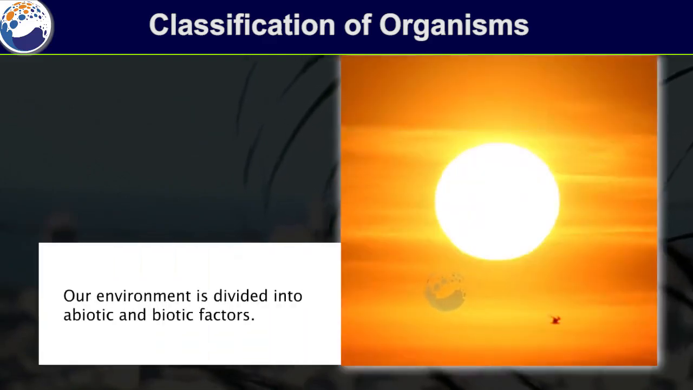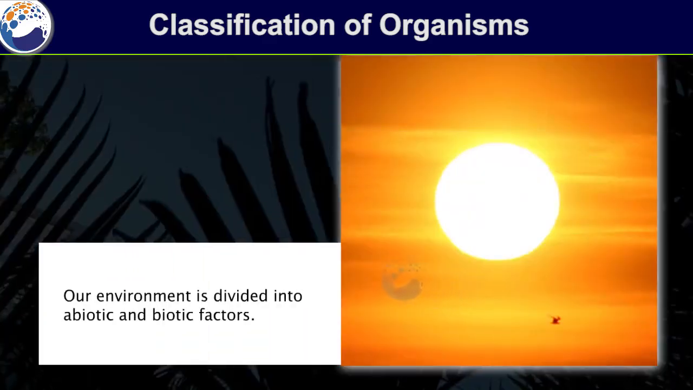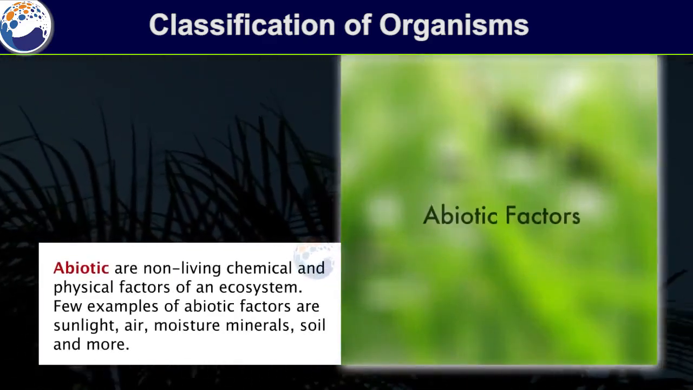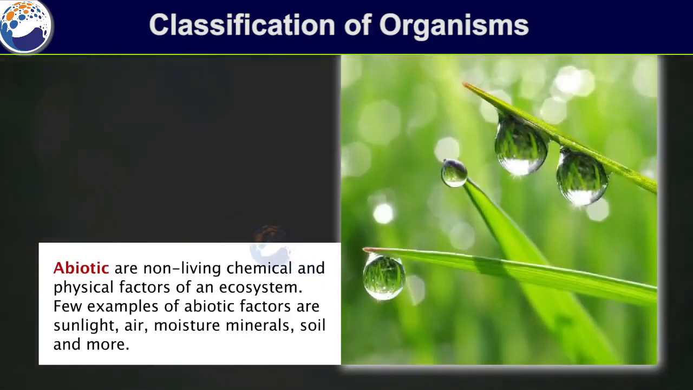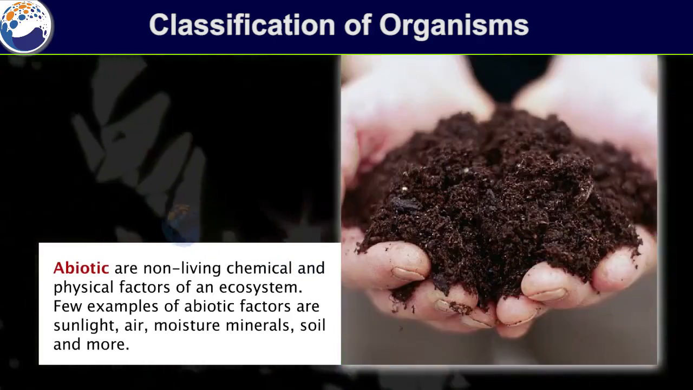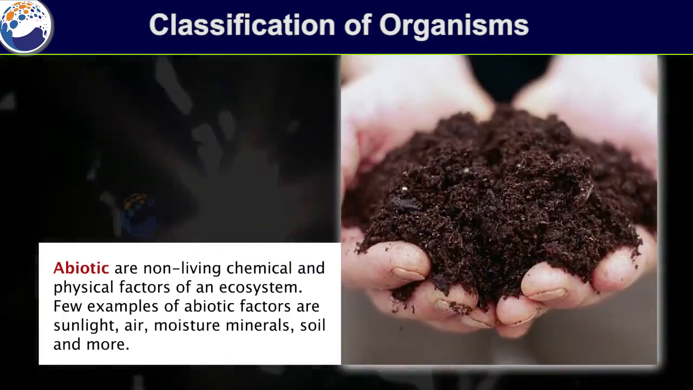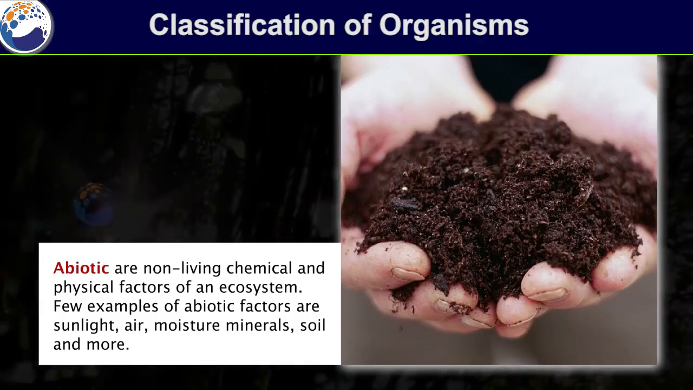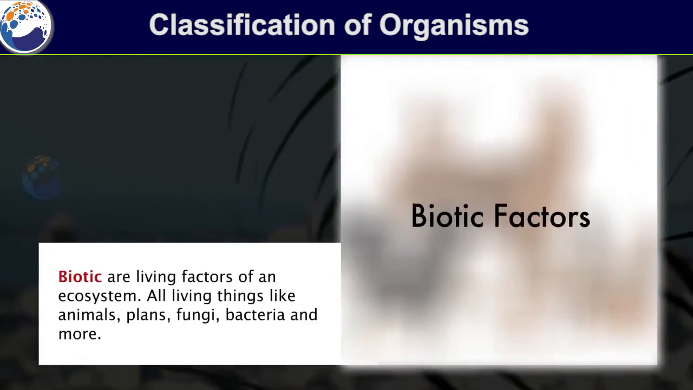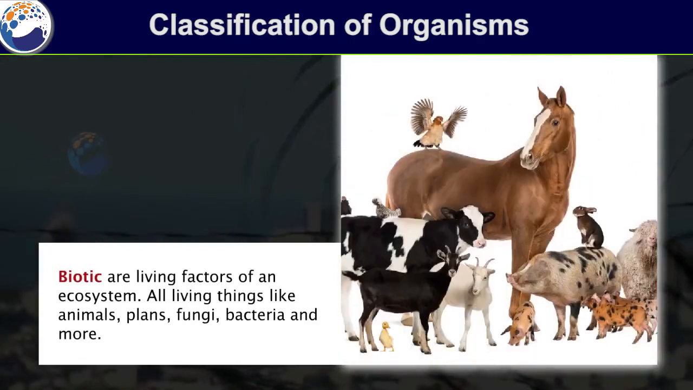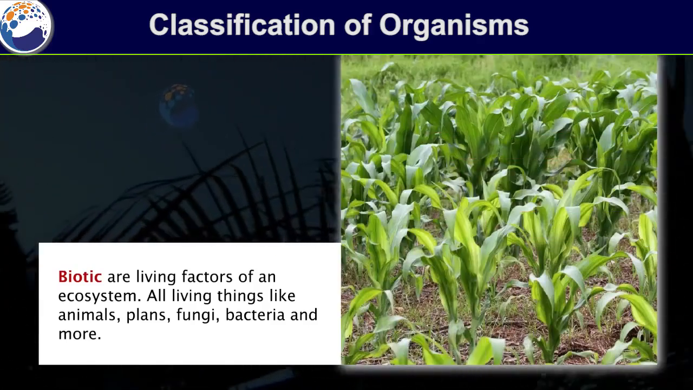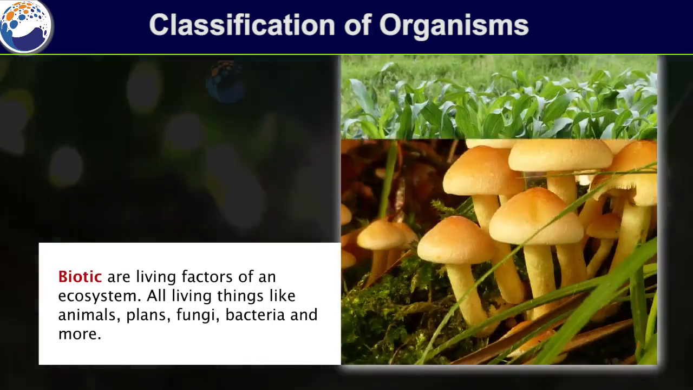Classification of organisms. Our environment is divided into abiotic and biotic factors. Abiotic factors. Abiotic are non-living chemical and physical factors of an ecosystem. A few examples of abiotic factors are sunlight, air, moisture, minerals, soil, and more. Biotic factors. Biotic are living factors of an ecosystem, all living things like animals, plants, fungi, bacteria, and more.